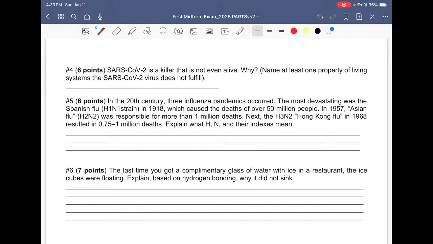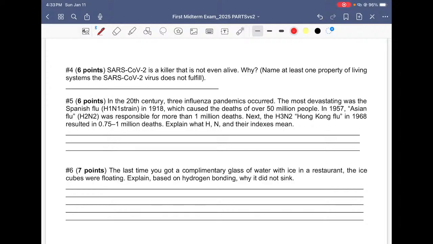And another property that's even more important is self-replication, right? They can't replicate by themselves. They are sitting there waiting for a host cell, to be able to hijack the system of the host cell and replicate. This kind of question says name at least one property.